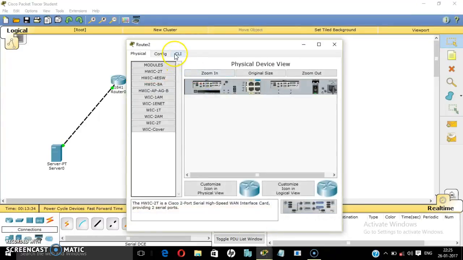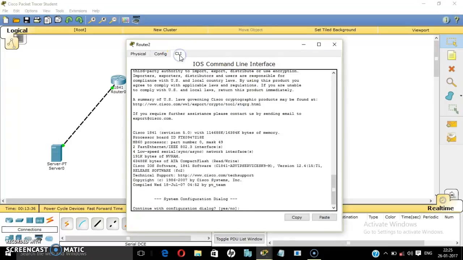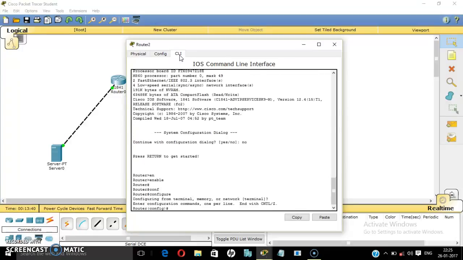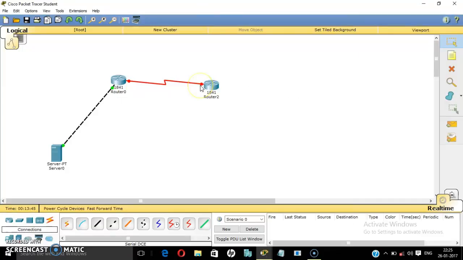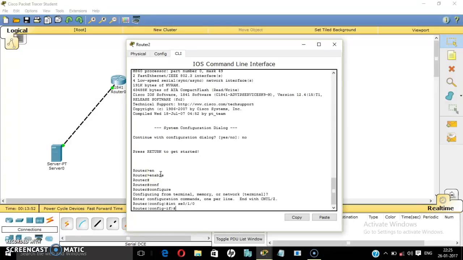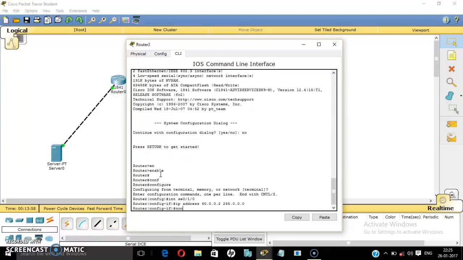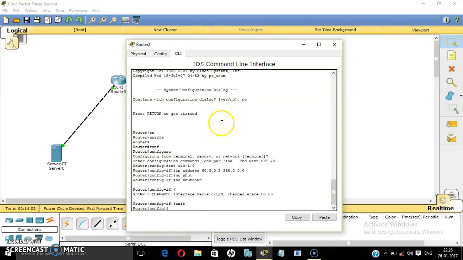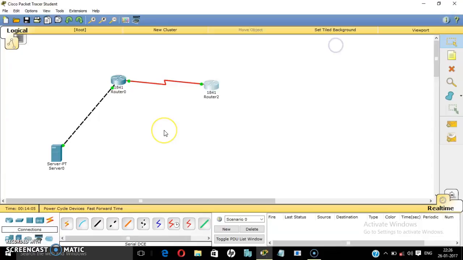After that, here it is, CLI. Enable. Configure int SE. Let us check it again. It's 0/1/0. IP address will be 60.2. Subnet mask. No shut to activate the port. Then exit.